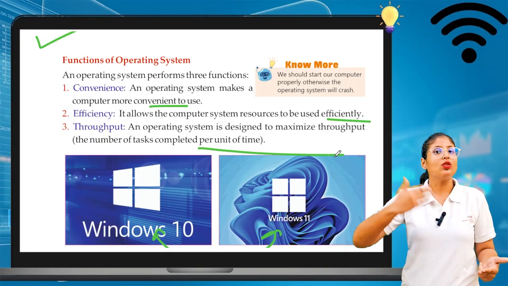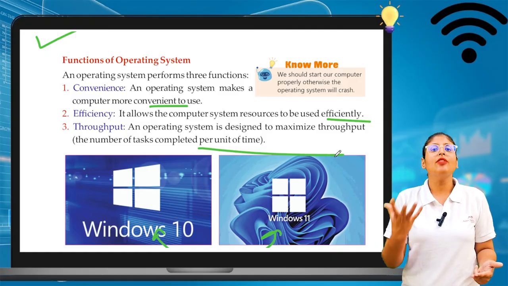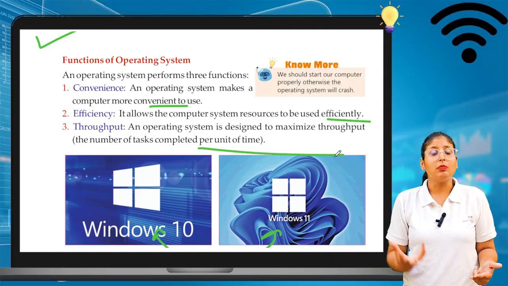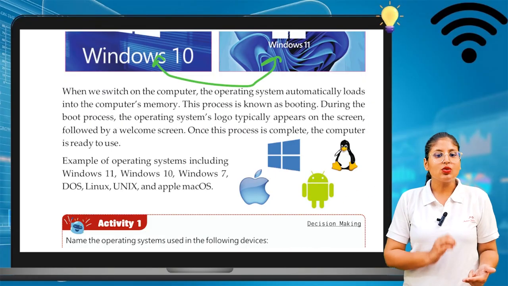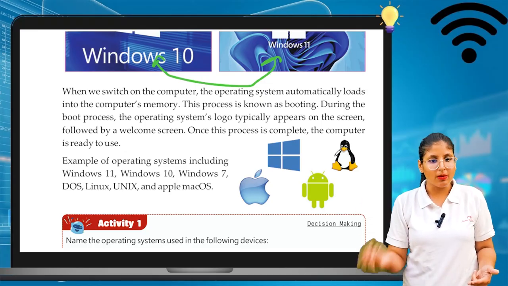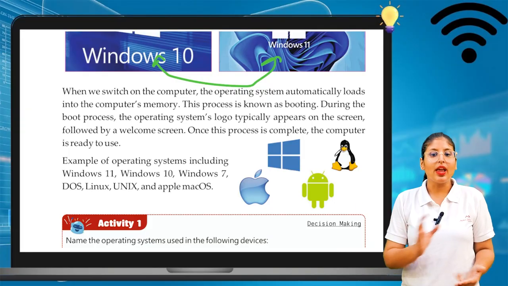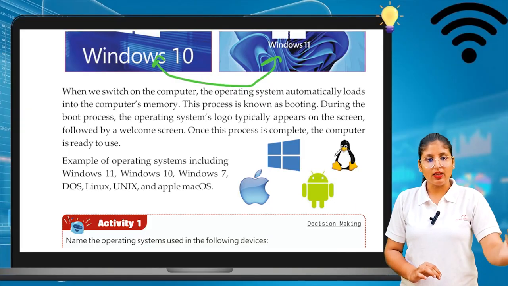When you purchase a new laptop or new computer, it comes with a new Windows in it, so it makes your work easier and faster. So we can say when we switch on the computer, the operating system automatically loads into the computer memory. This process is known as booting.